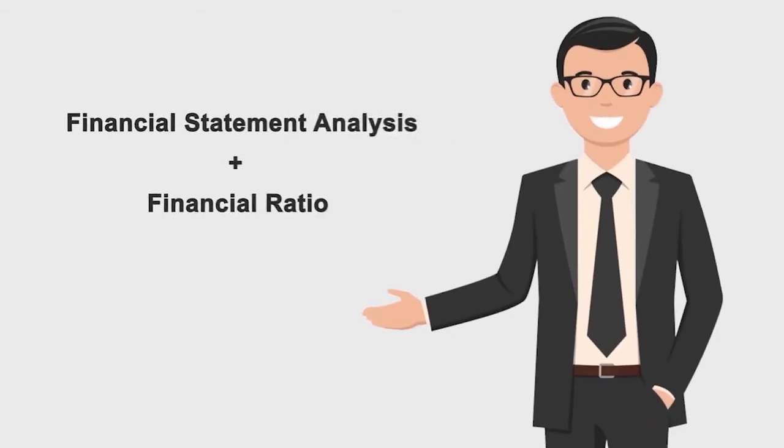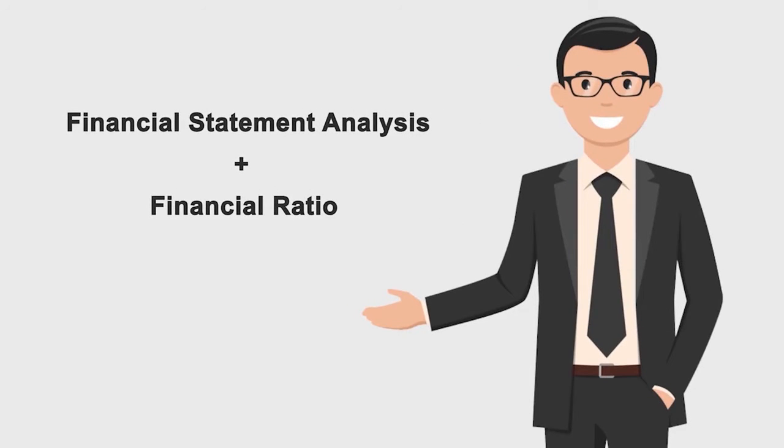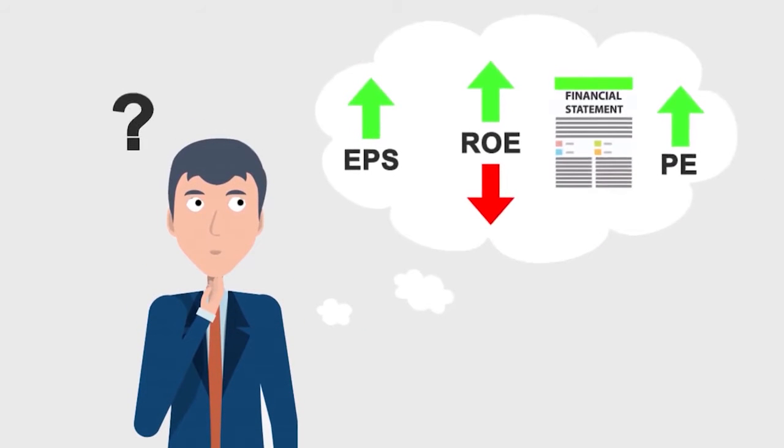Here, along with the analysis of financial statements, we will also cover financial ratios, so that you understand the analysis of financial statements in detail. The advantage of covering financial ratios with financial statements is that you get to understand why financial ratios are important, where they are used, and why. Sometimes people just learn up the financial ratios of the company and focus on the values of PE, EPS, ROE, etc. But that is not effective.